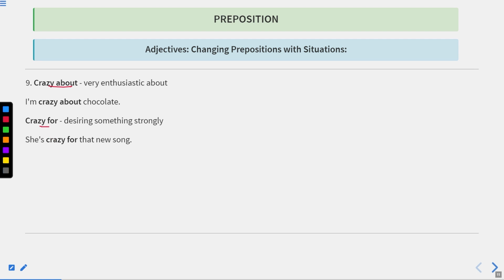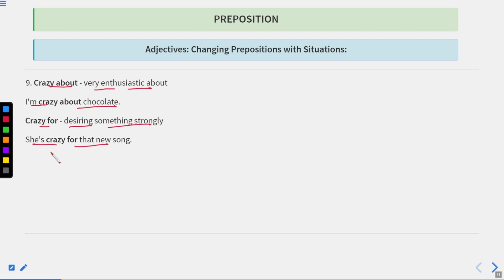Crazy about and crazy for. Crazy about means very enthusiastic about. I'm crazy about chocolates. It means I like chocolates very much. I can eat any chocolate. I am fond of eating chocolates. Crazy for means desiring something strongly. She's crazy for the new song. Now let us move to the next one.